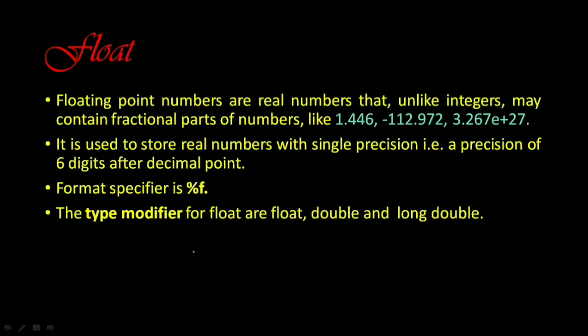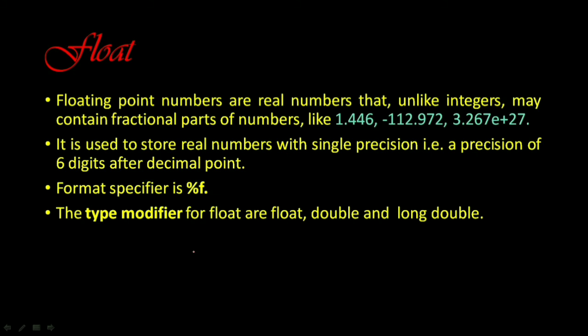Now the next one is float. Floating point numbers are very similar to decimal numbers. Or we can say that floating point numbers are real numbers that, unlike integers, may contain fractional parts. For example, 1.446 and minus 112.972.